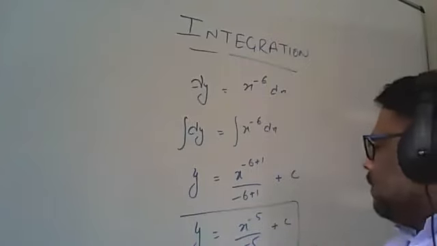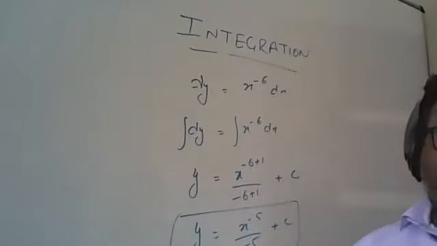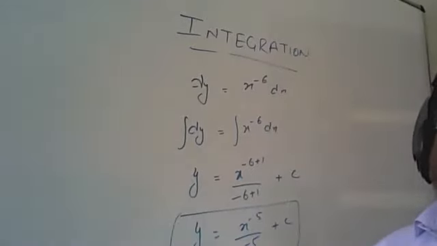So this is the integration for the function. Is that clear?